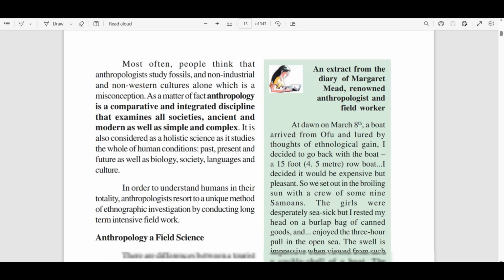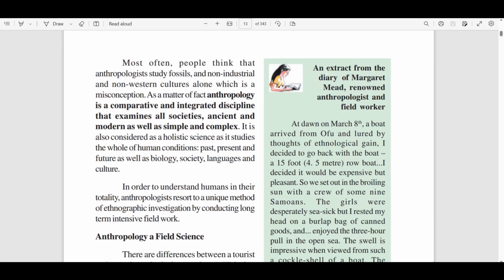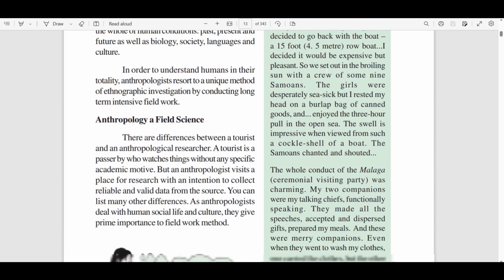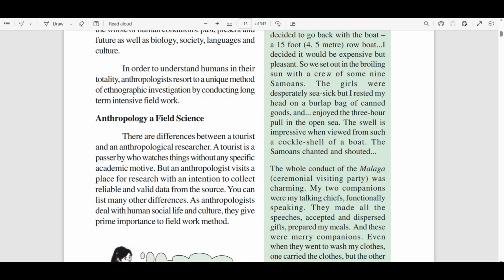Anthropology is more than a biosocial science. It has many other peculiarities. Similarly, economics examines the production, distribution and management of material resources. Political science deals with the political life of a human being. So, anthropology is a comparative and integrated discipline that examines all societies, ancient and modern, as well as simple and complex. It is also considered a holistic science as it studies the whole human condition, past, present and future, as well as biology, society, language and culture.